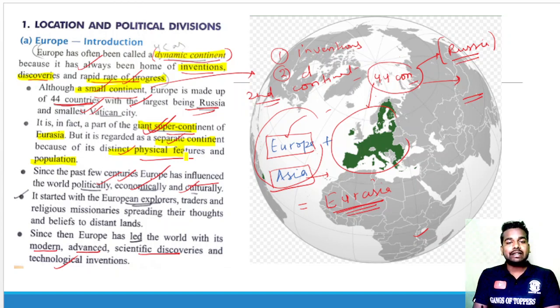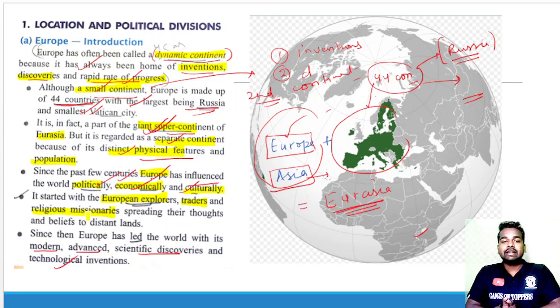Because it started with the European explorers, traders and religious missionaries, the people involved in influencing the world, spreading their thoughts and beliefs to the distant world.